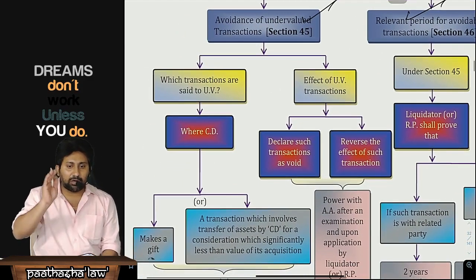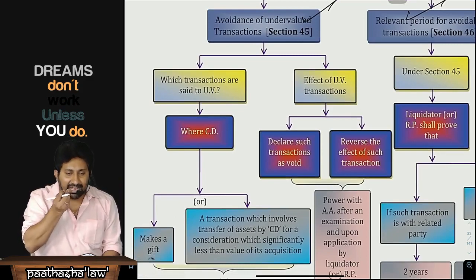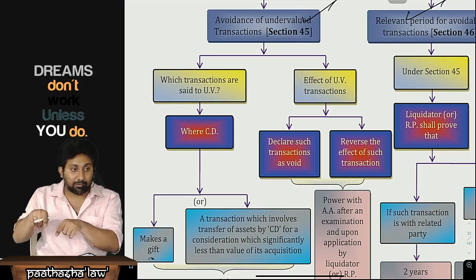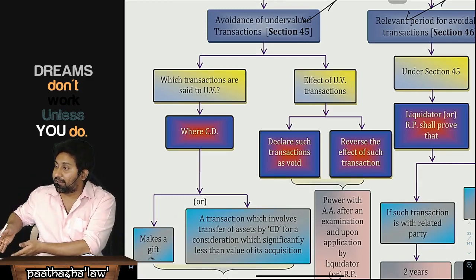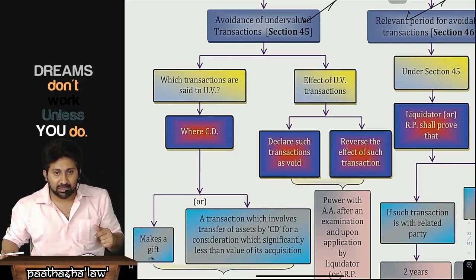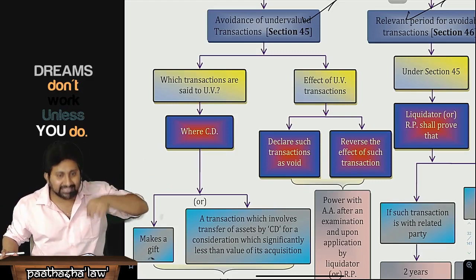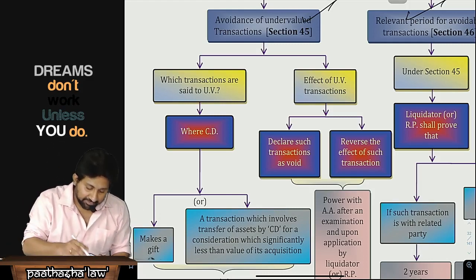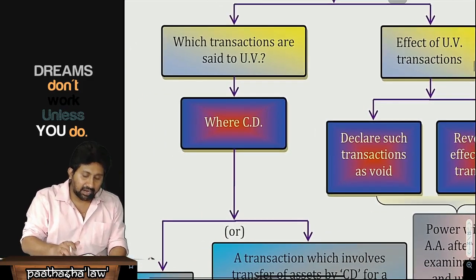Sir, what is this undervalued transaction? A classic example is a gift, where you have transferred assets. Say the company is undergoing the liquidation process, it is in a bad financial position, and you are transferring assets as a gift. An overreaction like that is called an undervalued transaction. Which transactions are said to be undervalued?